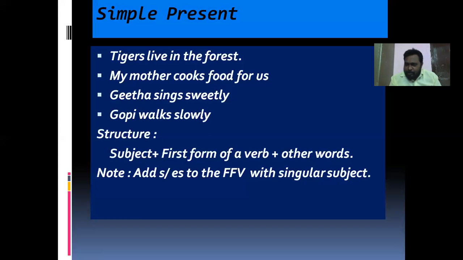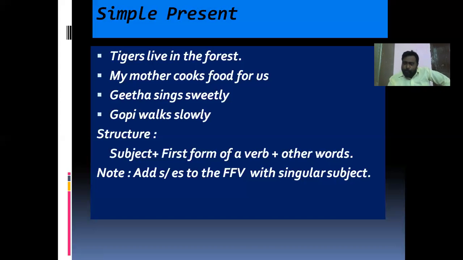The first form of a verb is what you call V1. V1 is nothing but the first form of a verb. The technical terminology for the first form of a verb is present form. This is the base form. All the remaining forms come from the first form. Take the verb go. Go is the first form of a verb. It is called present. Then what is the past? Went. Went is called past. It is the second form of a verb because it comes next to go, in the second place. That is why it is called the second form of a verb.